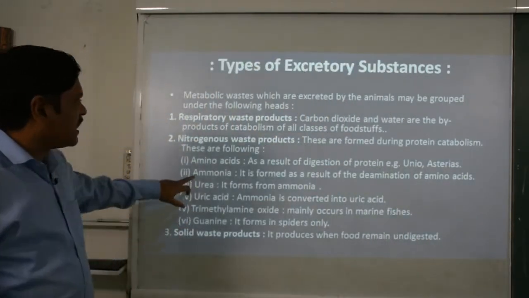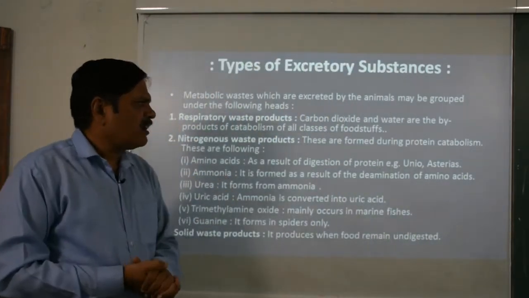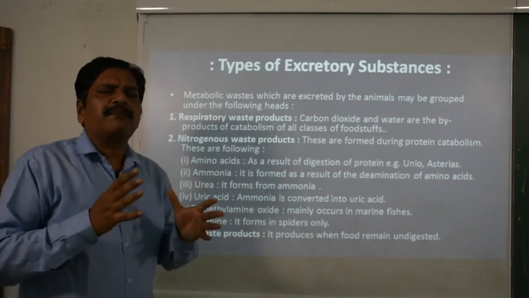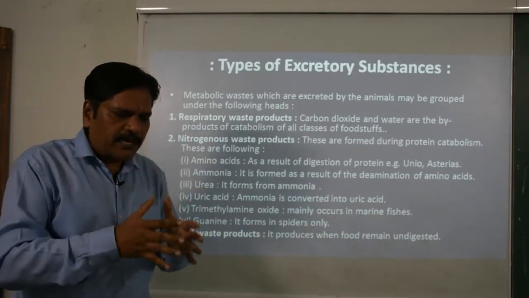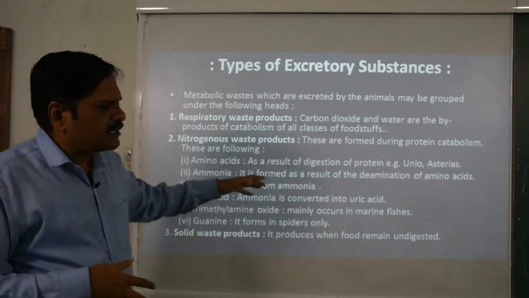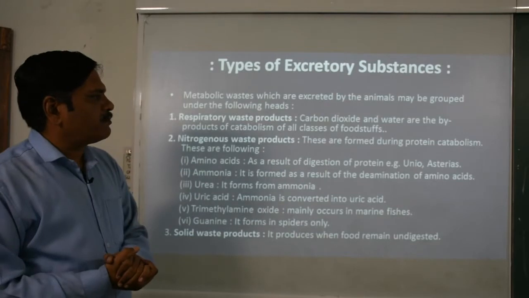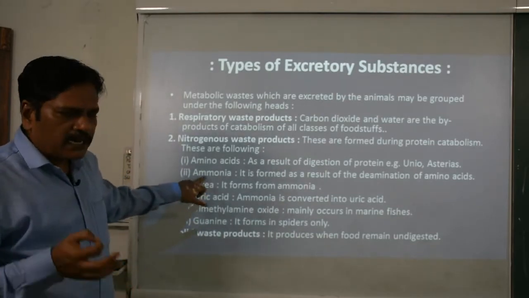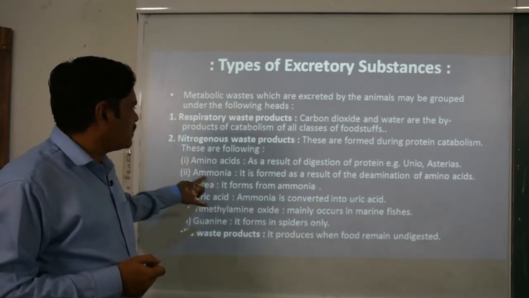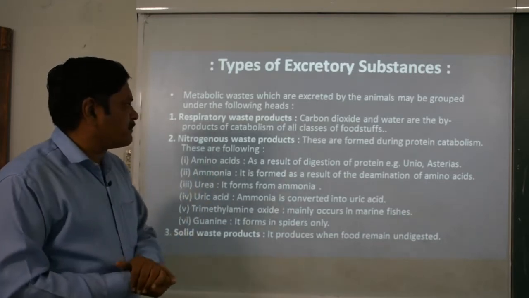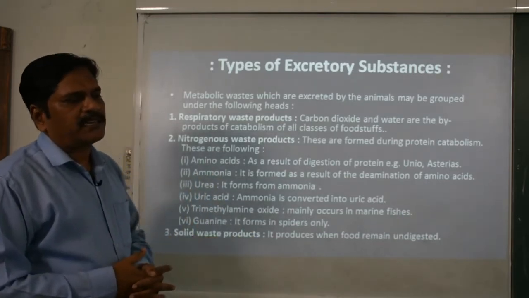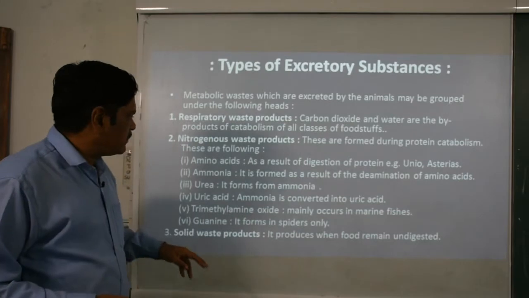Now we come to the second category, that is ammonia, clear. When there is deamination, deamination means the breaking down of compounds and the release of ammonia from these amino acids, which are the basic components of the organism. And ammonia, you may see in the spider as well as in other animals too.